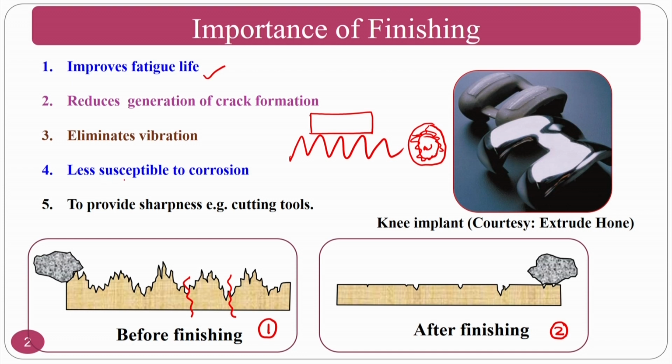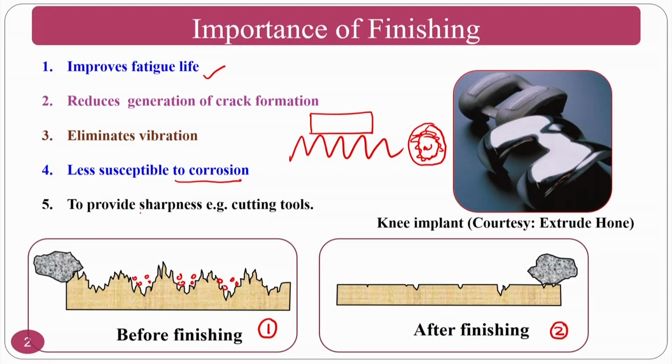Then, it is less susceptible to corrosion. That means if your surface is like this and fluid flows on top of it, what will happen? The fluid can stay in more quantity when the surface roughness is high compared to low surface roughness. So the corrosion will also be high. Finishing also provides sharpness to cutting tools, and at the same time you can give good aesthetic appeal.